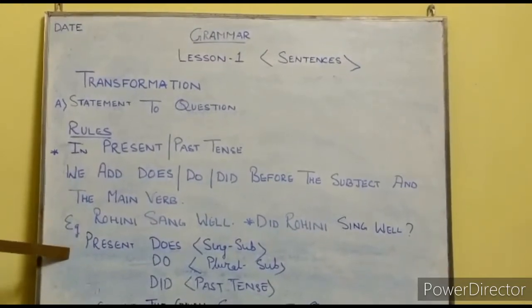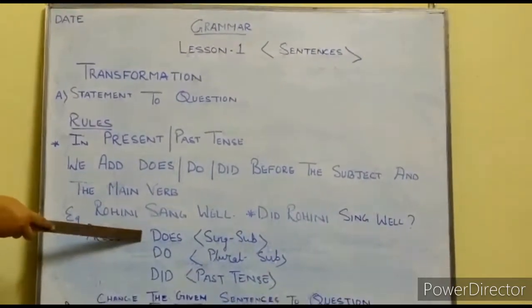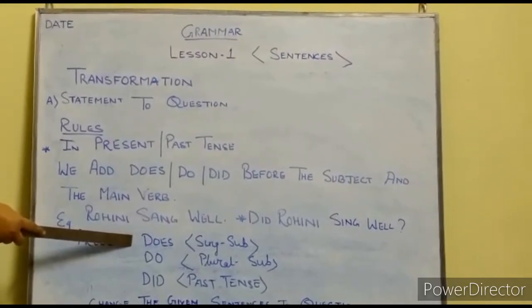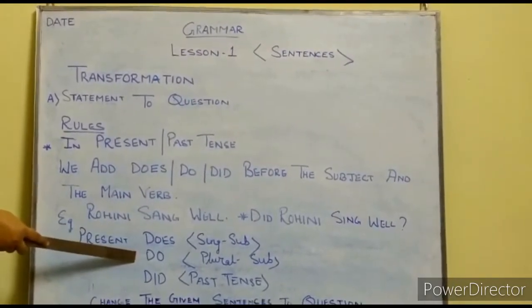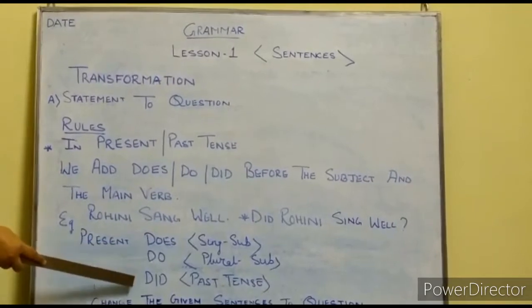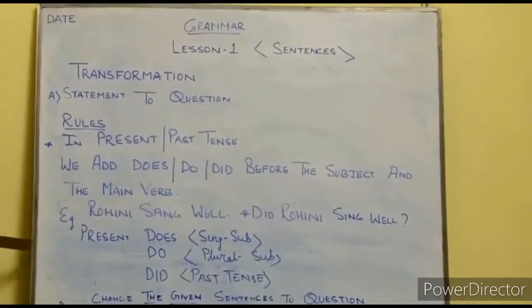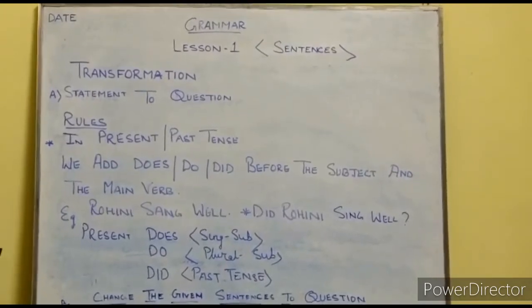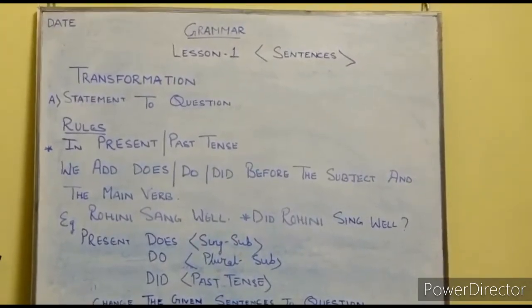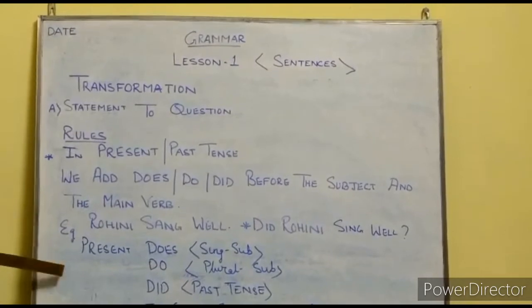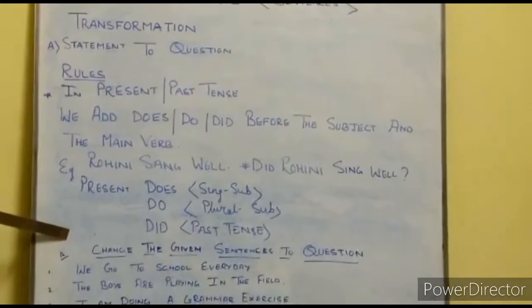So in present tense, we will use does when the subject is singular, we will use do when the subject is plural, and did we will use in the past tense. Please note down fast. Hope you will have completed. I have given some exercises.